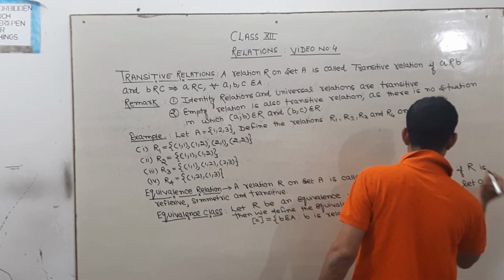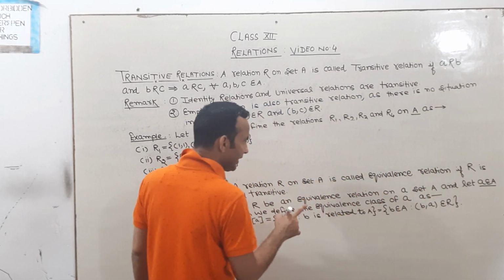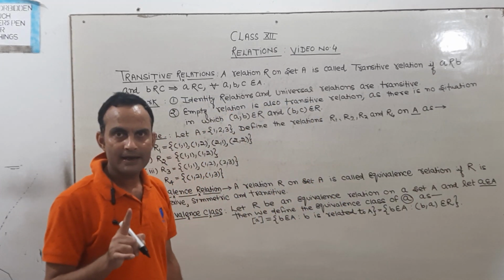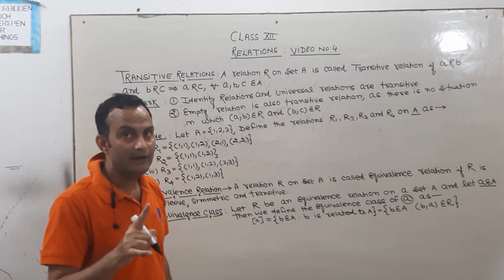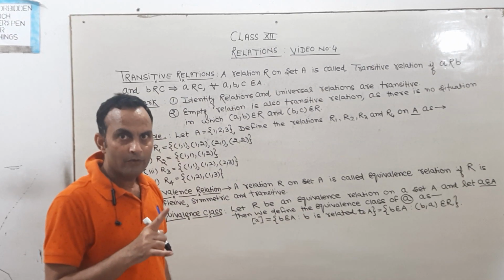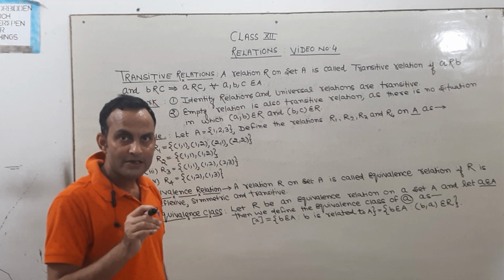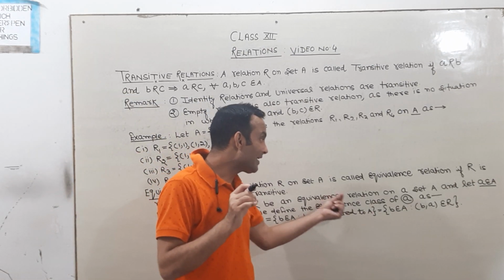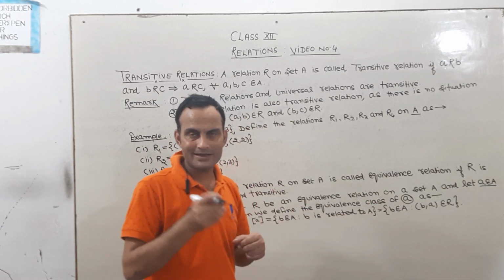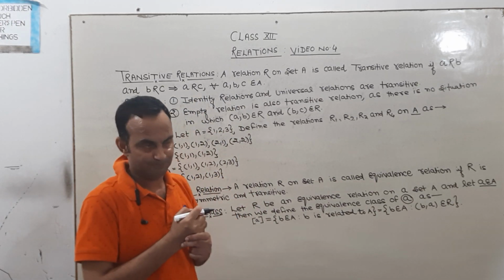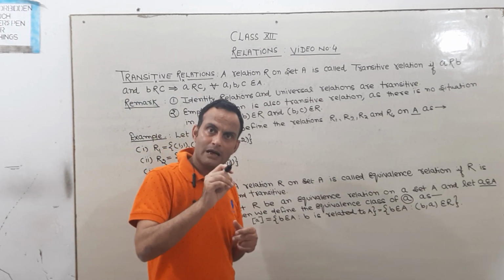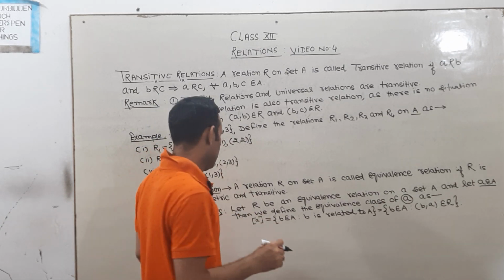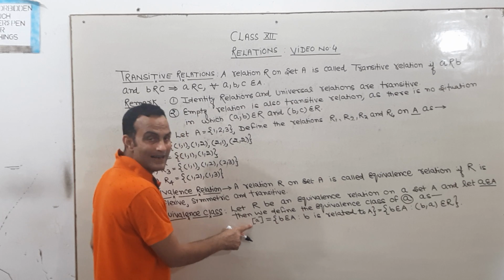Then we define the equivalence class of A. Small a is an element of set A, and we have to find what is the equivalence class of small a, where small a is the element of set A. So this is the symbol of equivalence class.